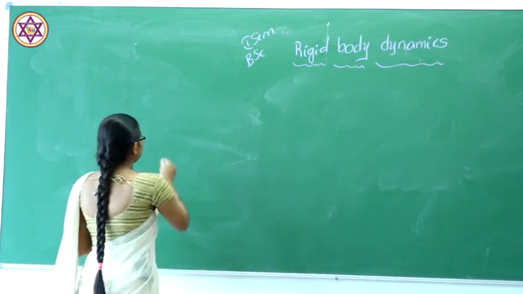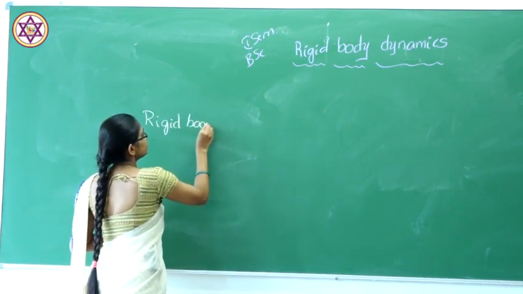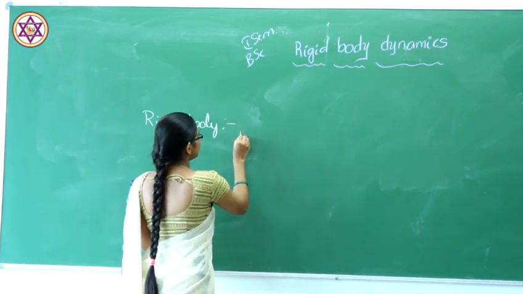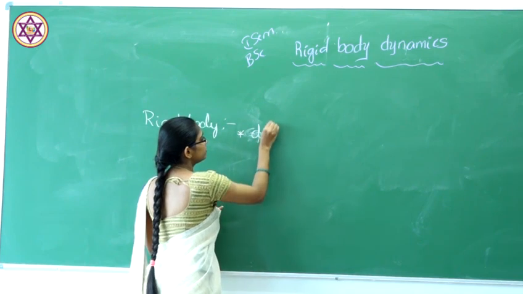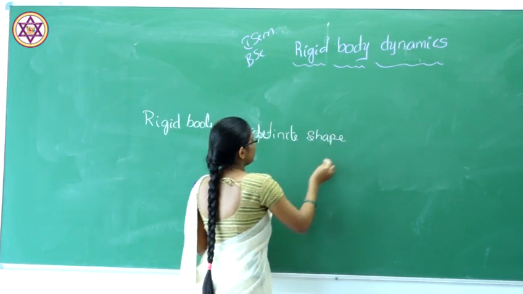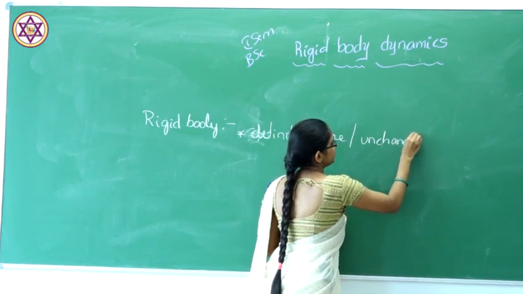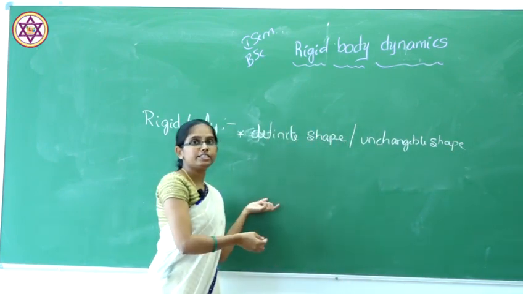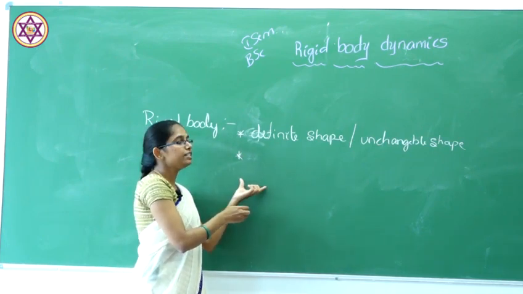Firstly, understand that rigid bodies have a specific definite shape and an unchangeable shape, and also the particles inside a rigid body keep an unchangeable distance.